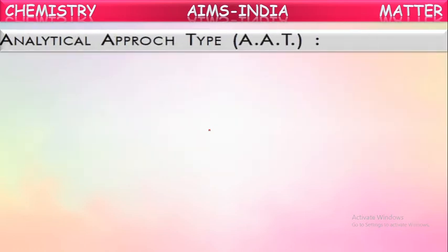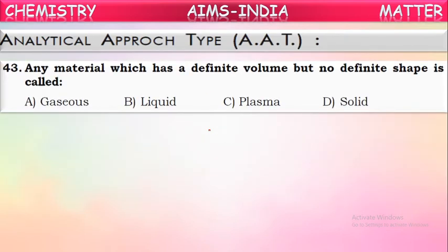Okay, next type: analytical approach type questions. See the first one. Any material which has a definite volume but no definite shape is called what? Generally, liquids have a fixed volume. Their volume won't change, but their shape changes from container to container. They take the shape of the container in which they are stored. So liquids have definite volume but no definite shape.